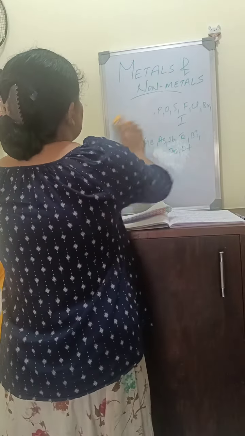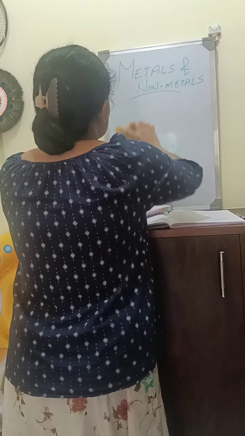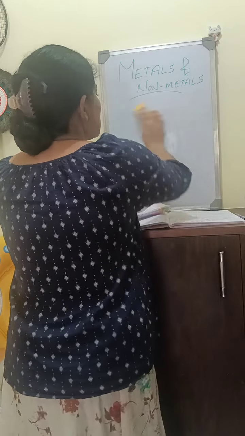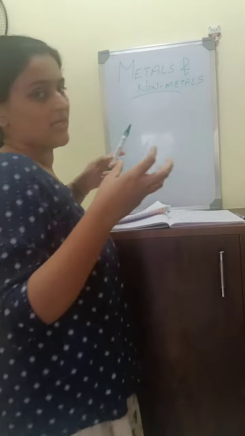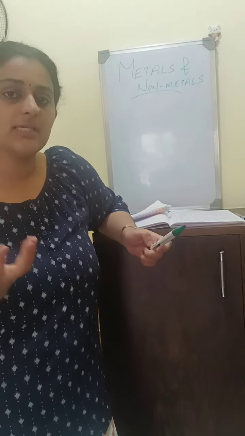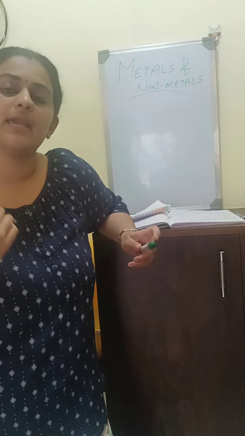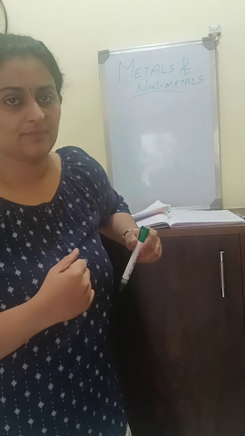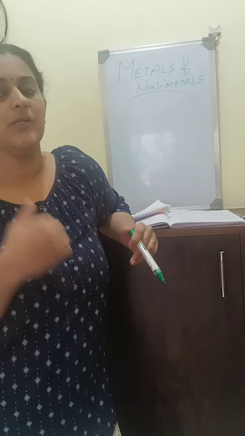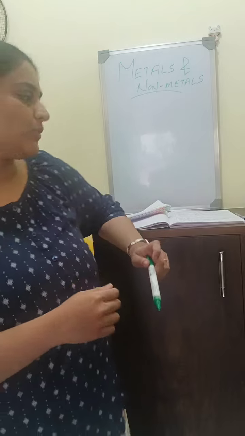Next, let's see the reactivity series of the metals. This is all about a brief introduction about metals, non-metals, their physical properties, exceptions. Next, let's see the chemical reactivity of these metals. After that, we'll move to the chemical properties of the metals. Okay. Let's see the chemical reactivity of the metals.